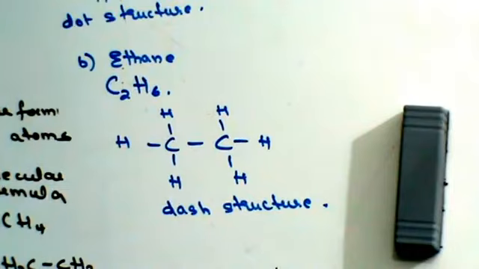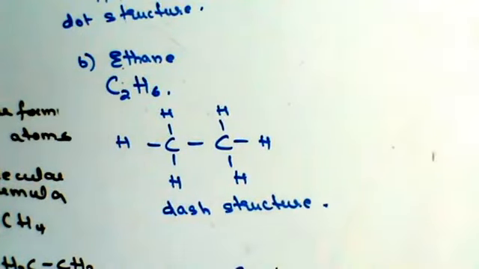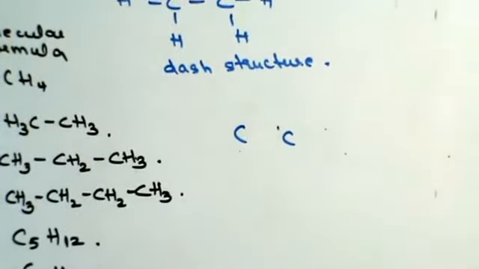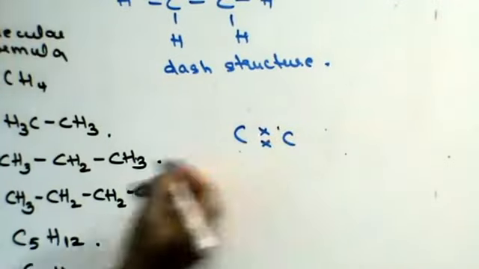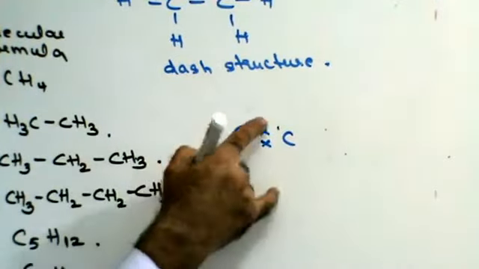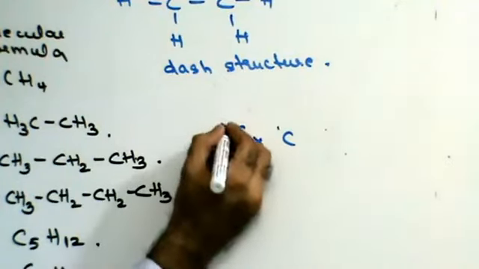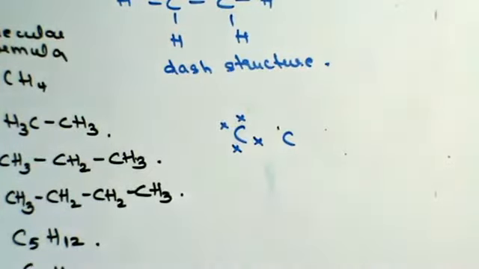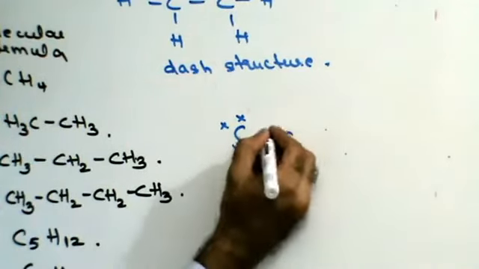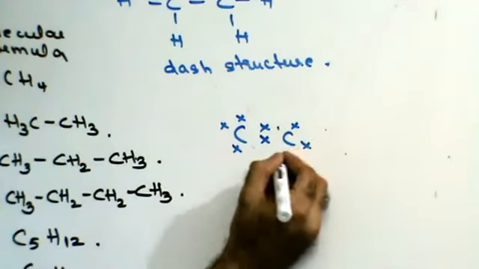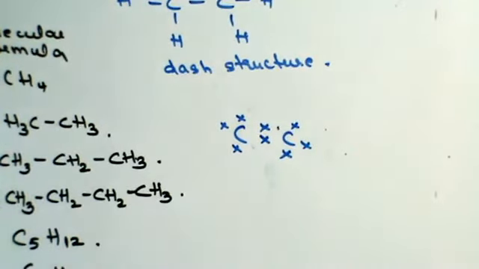Now the dot structure. See this, carbon, carbon. They are going to have similar electrons. So you are going to have one electron here, one electron here. Carbon has 4 electrons in its outermost orbit. First I'll show you for one: 1, 2, 3, 4. This carbon has 4 electrons. This carbon also will have 4 electrons: 1, 2, 3, 4. Both the carbons have 4 electrons.